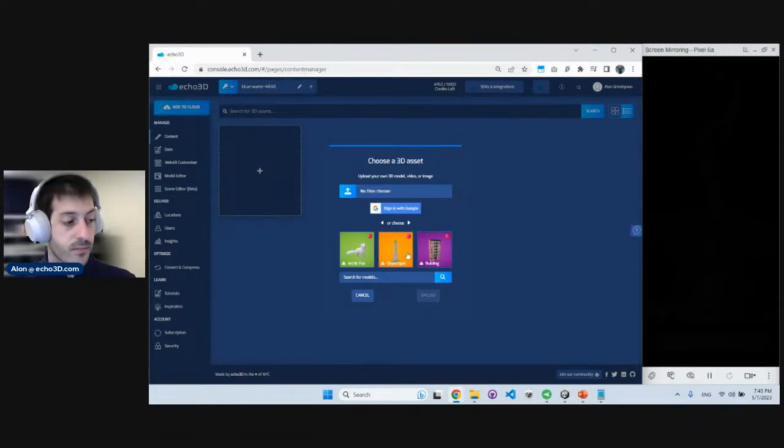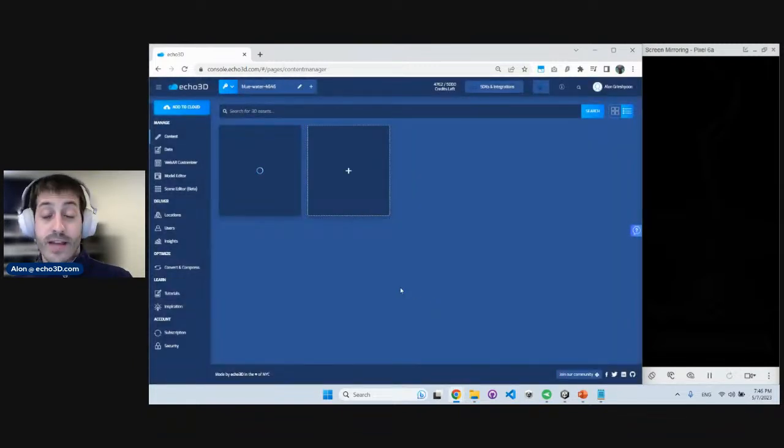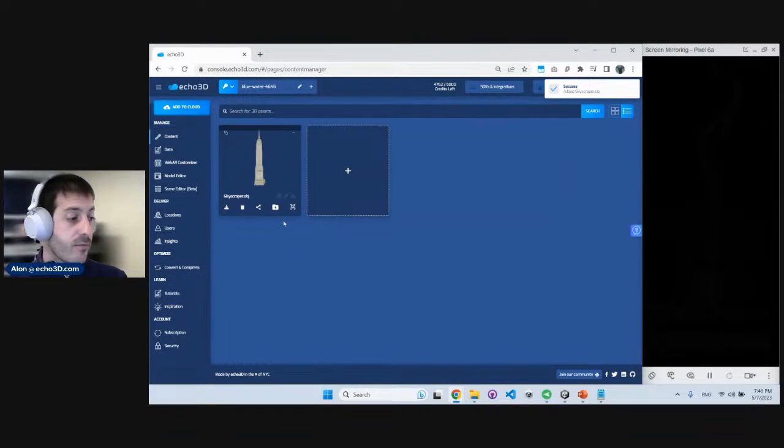I'm going to upload the Empire State Building because our company is based here in New York. I'm uploading to the cloud. What happens right now is that we take that 3D model, we convert it, we compress it, we put it in different servers all over the world so you'll get the best 3D streaming experience. And voila, the Empire State is here. Super, super simple. How cool is that?